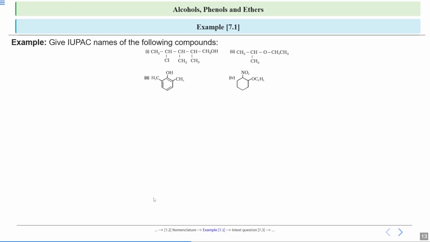Now let us solve some questions. So this is your example 7.1. See this particular compound and you have to write the name according to the IUPAC nomenclature. So you'll follow IUPAC nomenclature. I'm giving you 30 seconds. You try solving it on your own and then I will discuss.